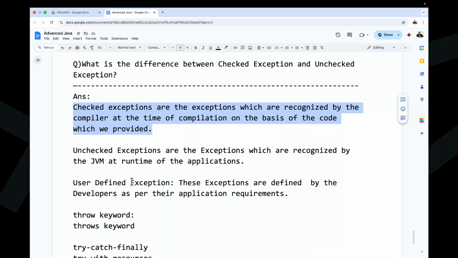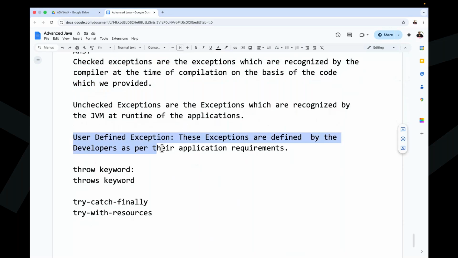And then after that, user-defined exceptions are also given. These exceptions are defined by the developers as per the application requirements. That's it, guys. These are the points we understood there.